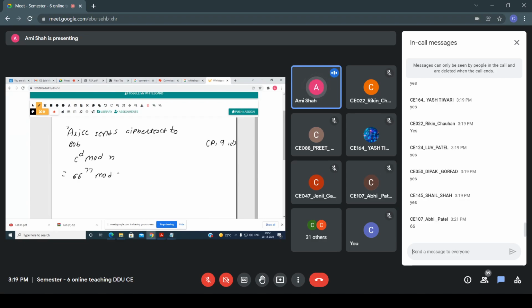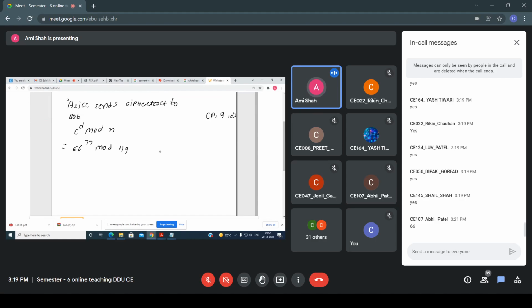Initially we calculated P into Q. 119. So now again you have to apply the same square and multiply method. All of you quickly do it. In the exam also you have to write each and every step of the square and multiply method, and based on that give the answer. I will give you 2-3 minutes.